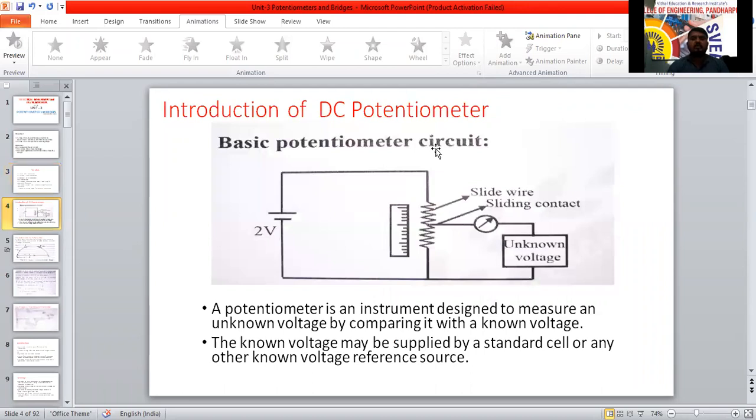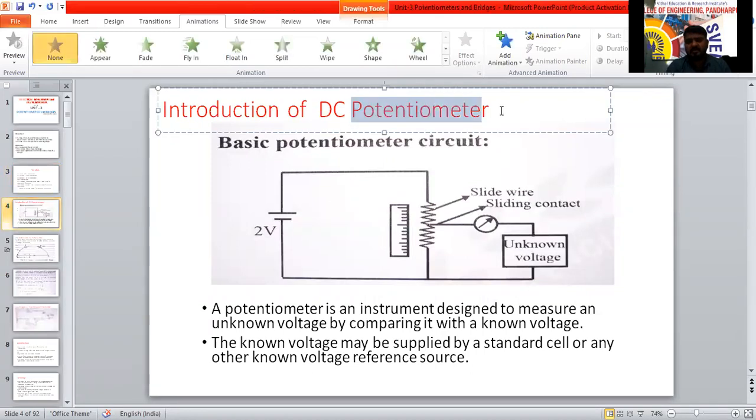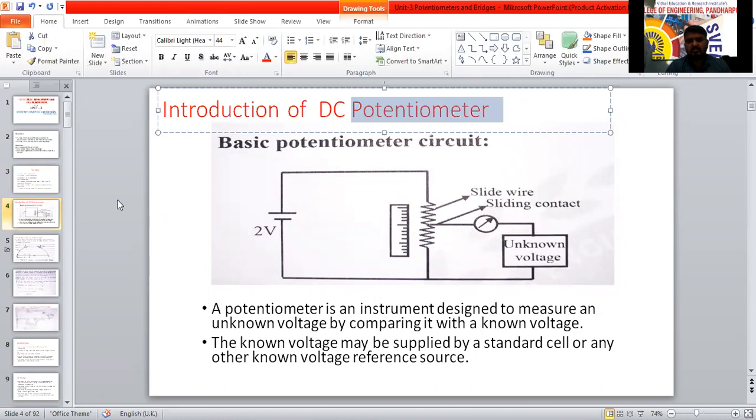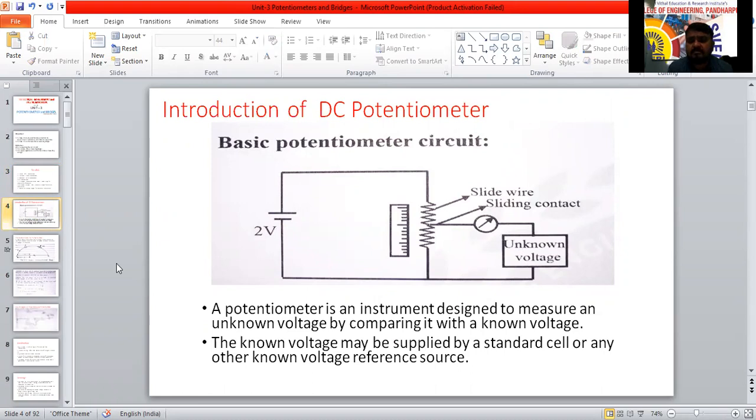So the introduction of potentiometer, DC potentiometer, I have taken directly, but can you tell me what do you mean by potentiometer? Potential means what? Voltage. What is the definition of voltage? Anyone, can you define voltage?